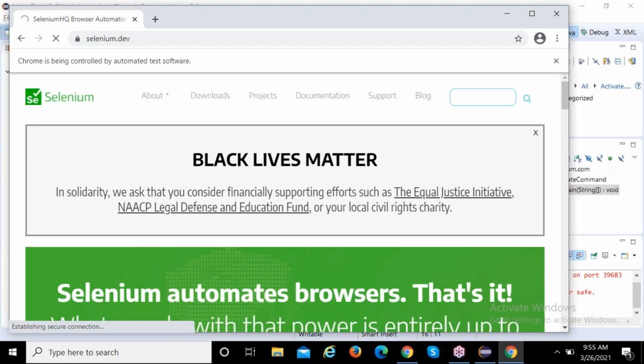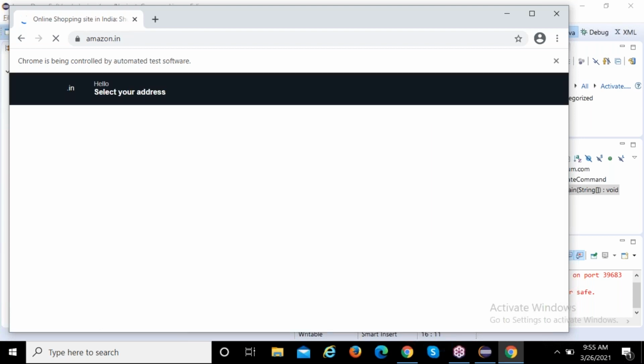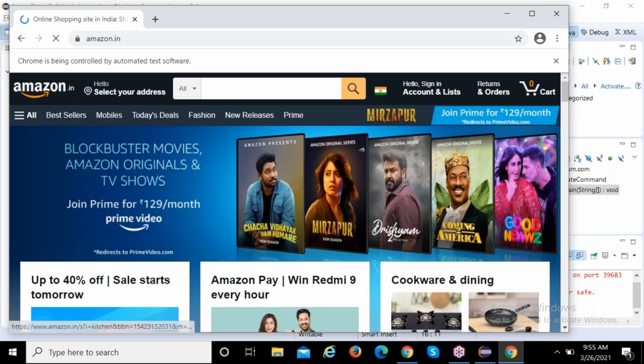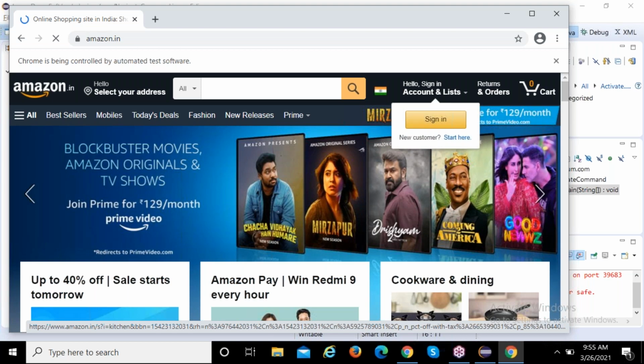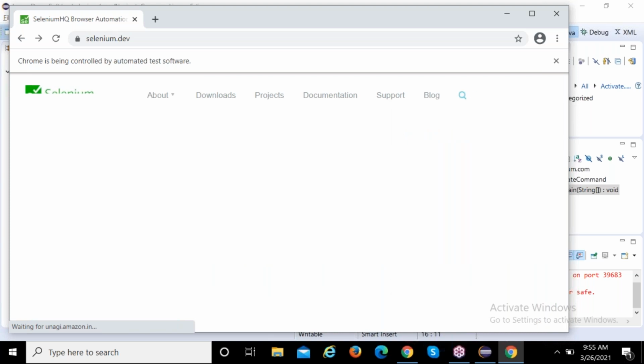Slowly we can go. See, Amazon, again I'm going back. Back is enabled. Make sure that it should be enabled. Back arrow mark. Okay, Amazon site. Again I want to go back. I did some code here. My code is done. Then again I want to go back to see.